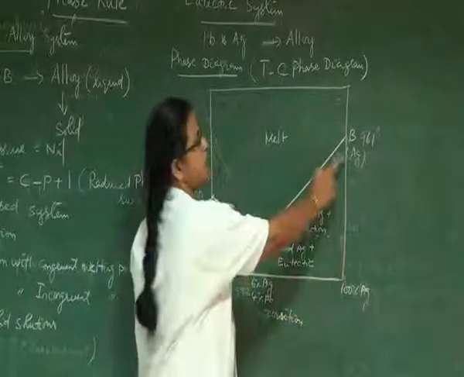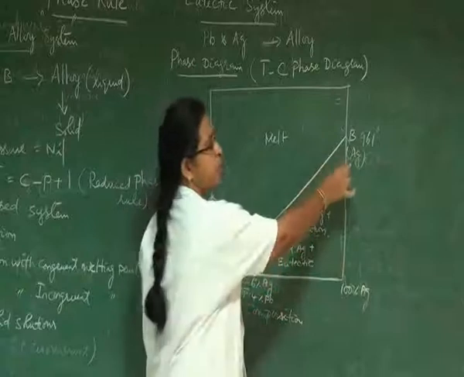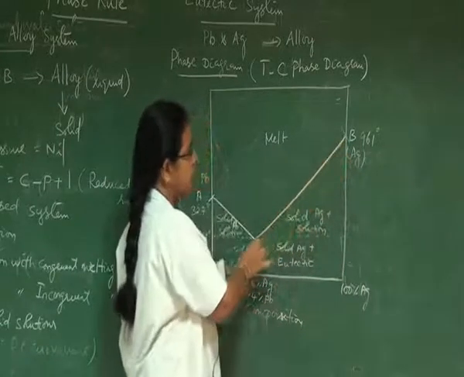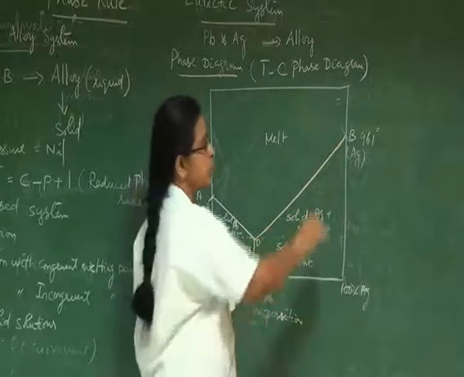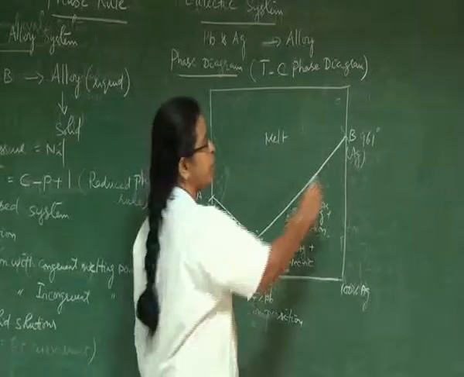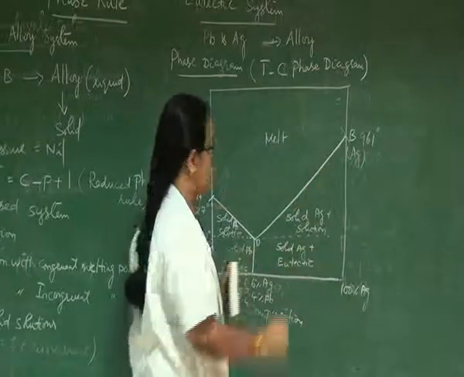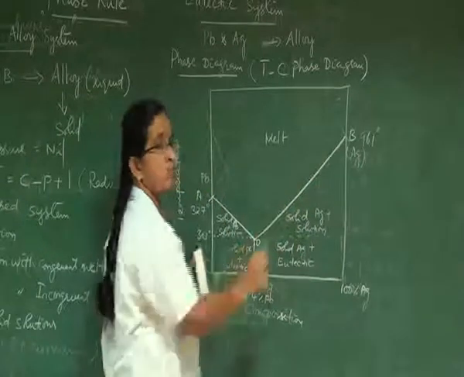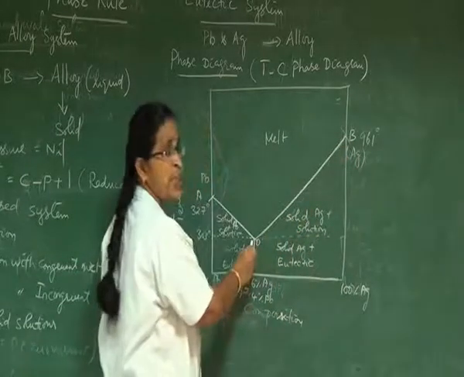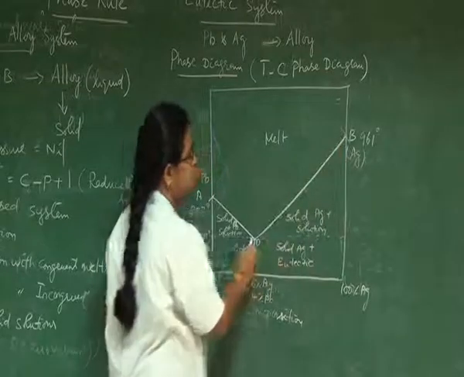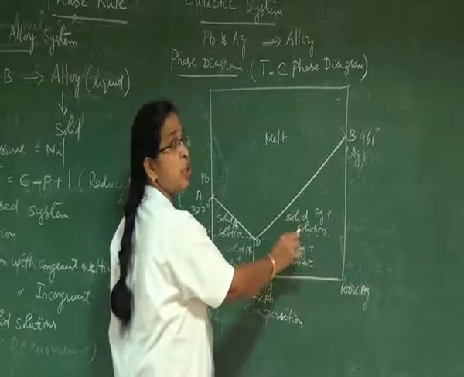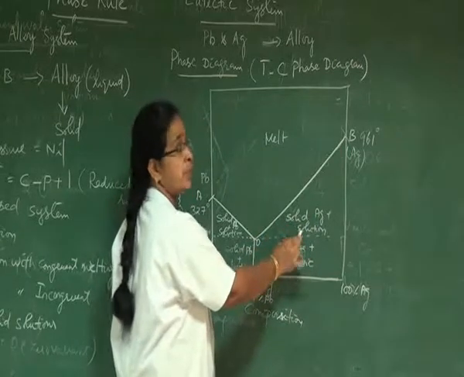By adding lead to silver, the melting point of silver gradually falls along the curve BO. So the curve BO is the freezing point depression of pure silver by the successive addition of lead. Therefore, the two phases in equilibrium along the line BO are solid silver and solution, nothing but the melt, a mixing of lead and silver.